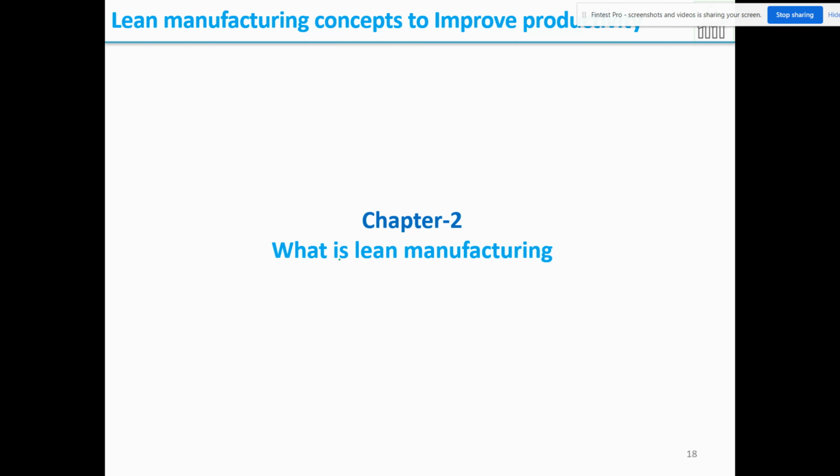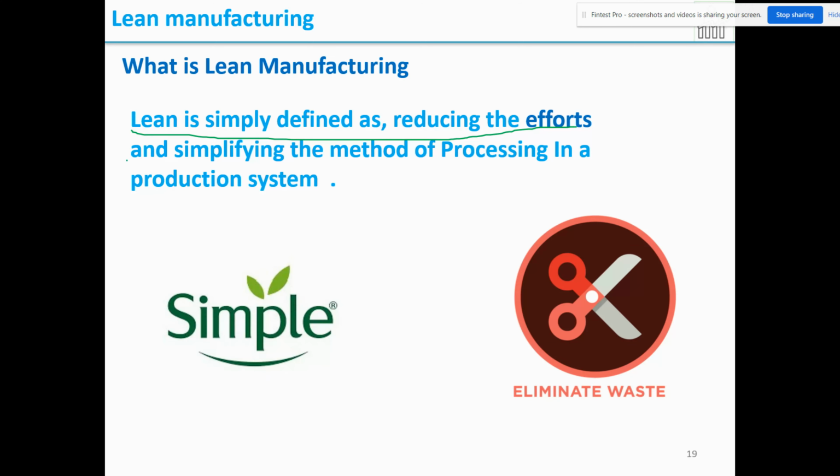Okay, so that is about why business exists. So the next is lean manufacturing concept. What is lean manufacturing concept? Lean is simply defined as reducing the efforts and simplifying the method of processing in a production system.